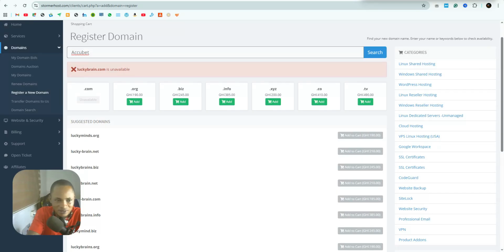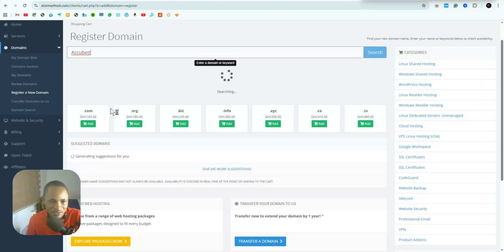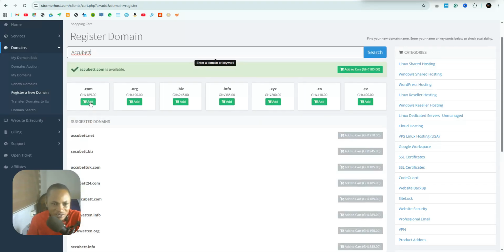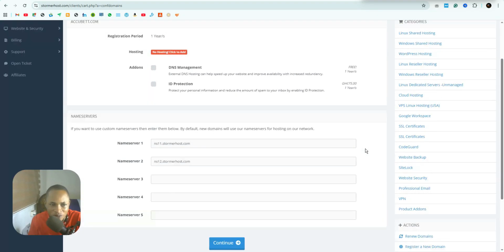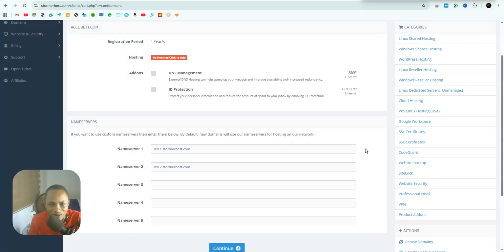Akubets. So I'll add another T to it to see whether it's available. So you can see over here, if you add double T, it's going to be available for you. So you just have to add it right now and click on this checkout button over here. You have to add money to your wallet. You can buy this through your mobile money or any other payment method that's available for you. You can just buy it over here.